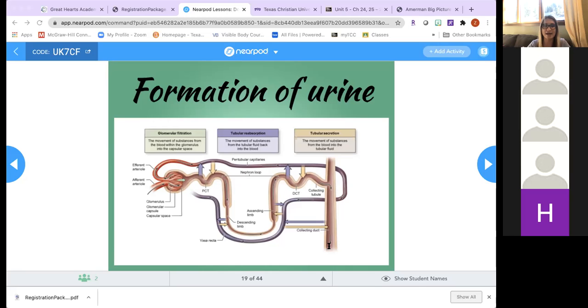So things that we do not want to eliminate in the urine and want to take back into our blood, that's reabsorption. And substances that we actively have to get out of our blood that normally don't filter out are removed in the process of secretion.